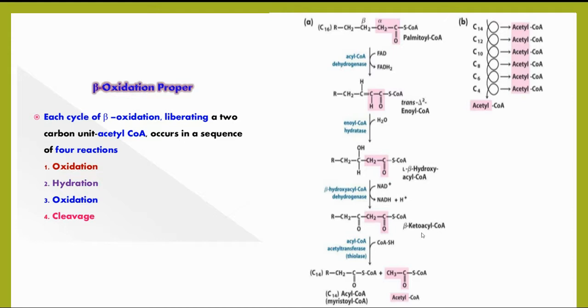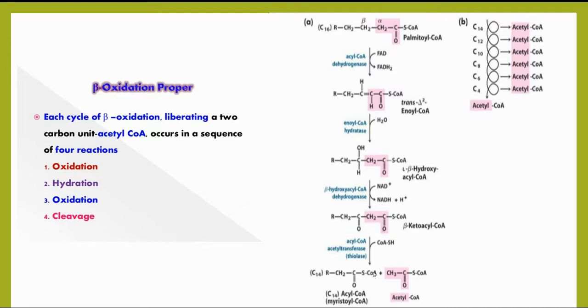Hence it is known as beta oxidation, as the oxidation is taking place at the beta carbon. And coming to the fourth step, known as cleavage, this is the final reaction taking place in the beta oxidation.